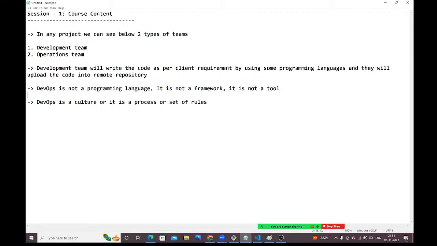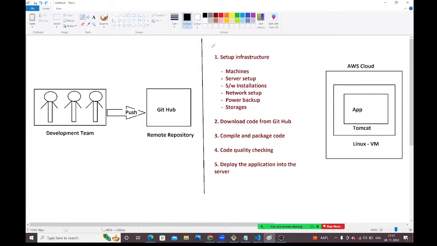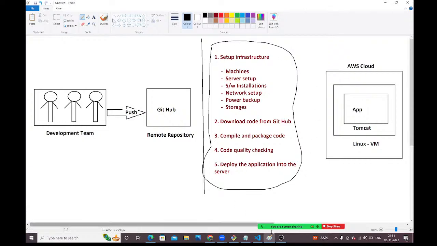With the DevOps culture, what are we doing? We are automating the manual process that we had earlier. Earlier also we had this process, but people used to do it manually. If you do it manually, it will take a lot of time to deliver the project to the client, and so many teams are required to complete these activities. To avoid that, we are going to use DevOps culture, automating this entire process.